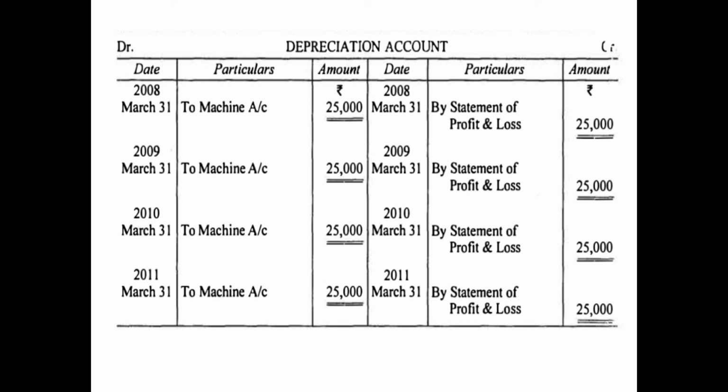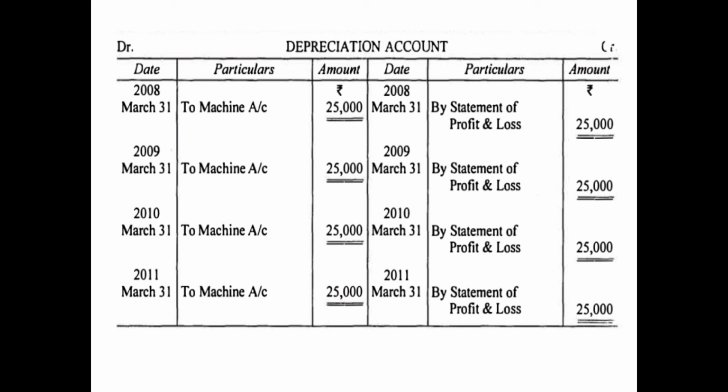In the depreciation account, whatever depreciation is charged will be shown on the debit side. As you can see, for the first year the depreciation charged on the machinery is shown on the debit side, to machinery account 25,000. We know the rule that any nominal account which needs to be closed is closed by transferring it to profit and loss account or statement of P&L. If it is a company, then it will be transferred to statement of P&L, and since the question already told that it is a limited company, we will write statement of profit and loss, we will not write profit and loss account. So on the debit side, first year, the depreciation is to machinery account 25,000.